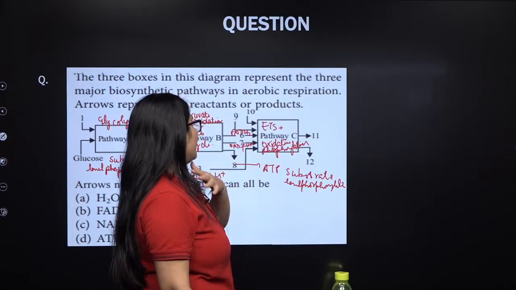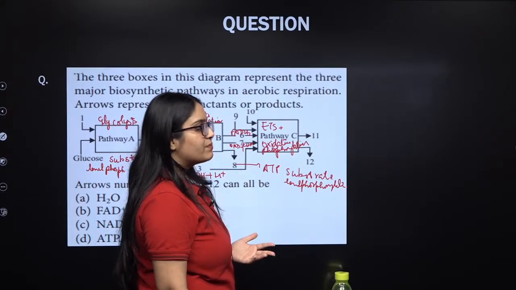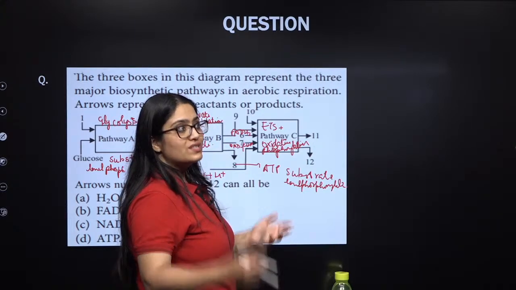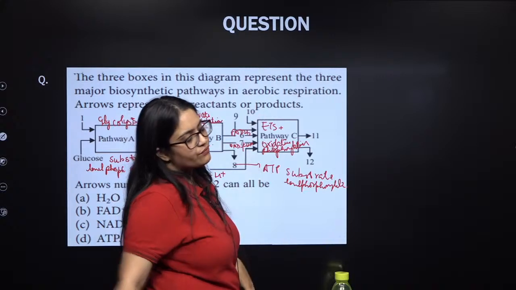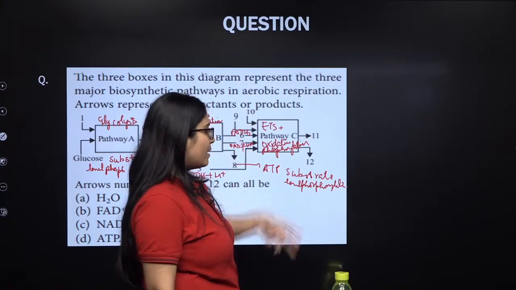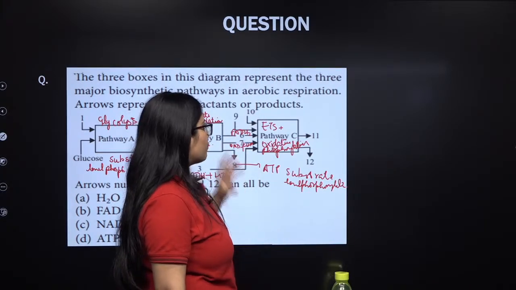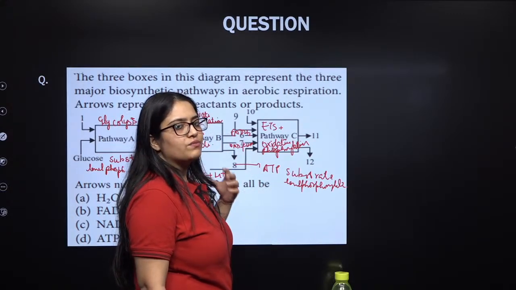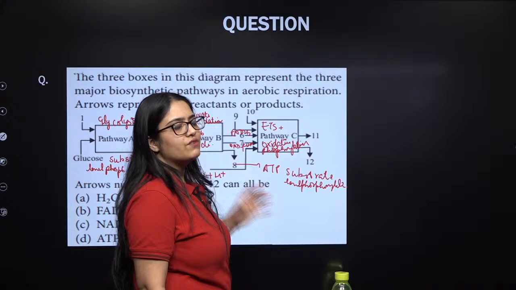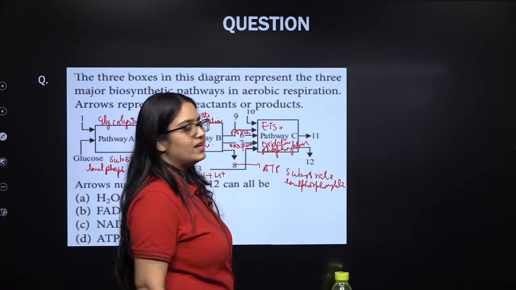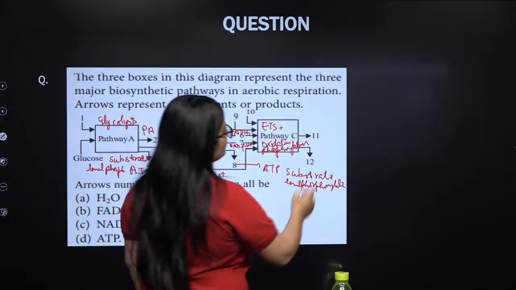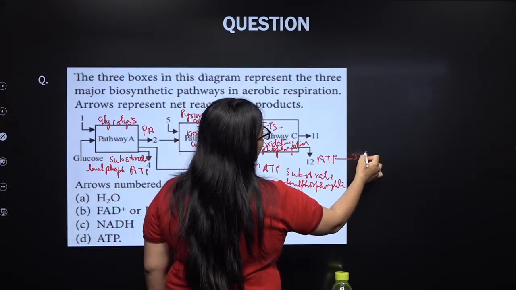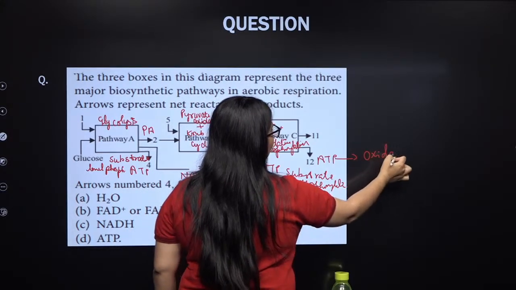The protons will be pumped into the intermembrane space. The energy that is released while breaking them will also be used in pushing the protons inside the intermembrane space to build up the proton gradient. So finally, from oxidative phosphorylation, from this chemiosmosis process, my dear students, there will be production of ATP when the proton gradient will break, right? So this 12 also represents ATP, but this ATP comes from oxidative phosphorylation,